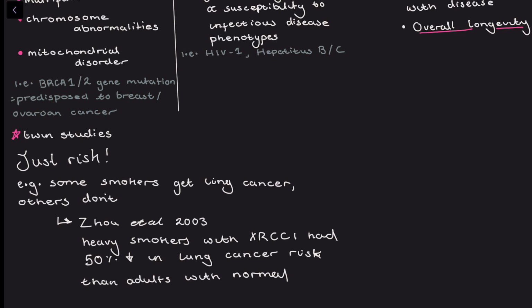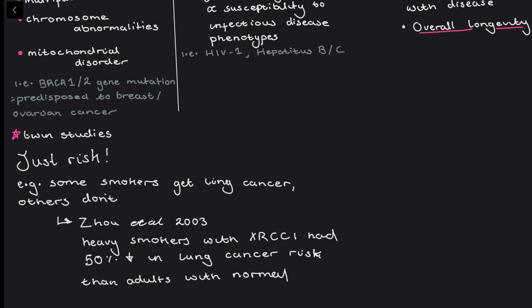But it's important to remember that having genes is not a death sentence. There are interactions between the genes and the environment. Genetic variations exist, but the disease risk is also related to human behaviour. For example, some people who smoke get lung cancer, some people who smoke don't get lung cancer. And this can be due to a certain gene that we have.